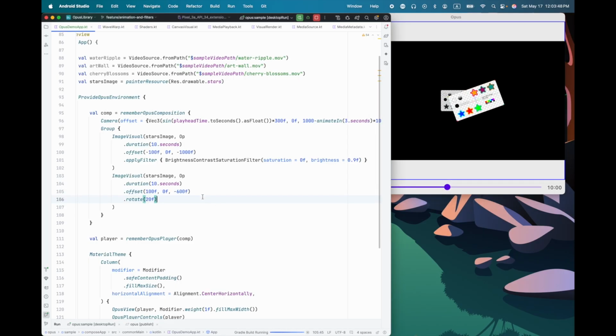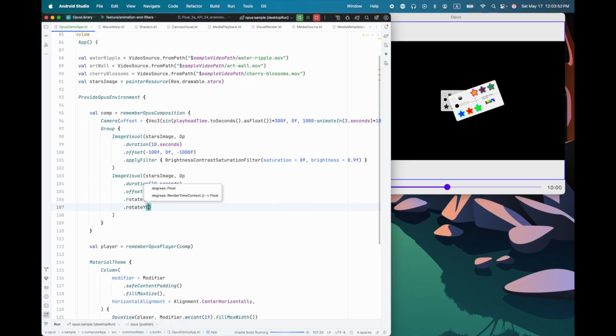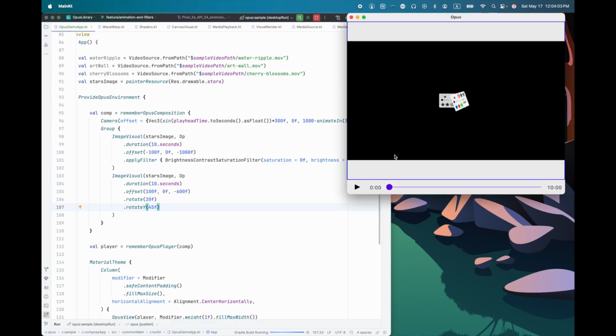But we can also rotate around the y-axis, which will give us a sort of a 3D effect. We'll make that 45 degrees around the y-axis. And so you can see here, we're now looking at this at an angle because we've rotated it in 3 dimensions.